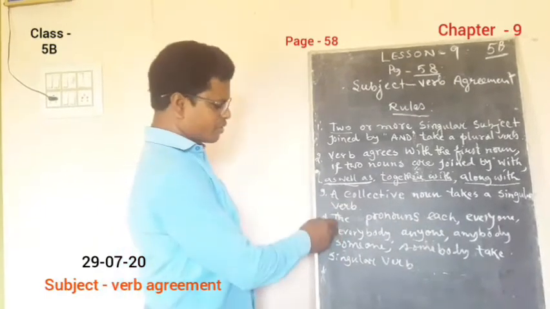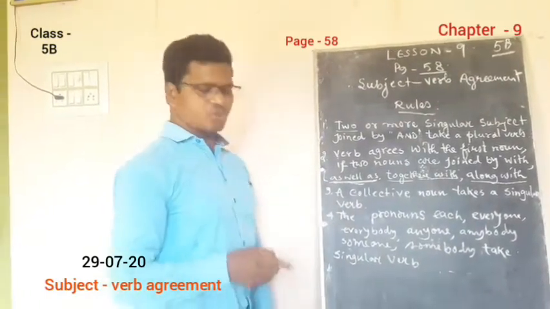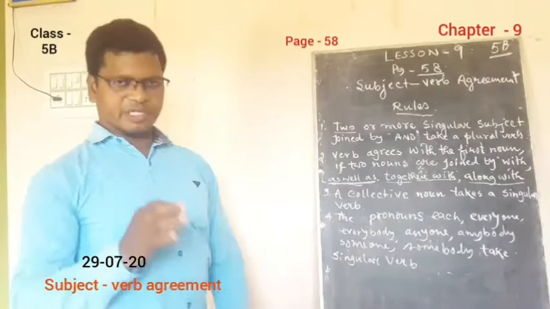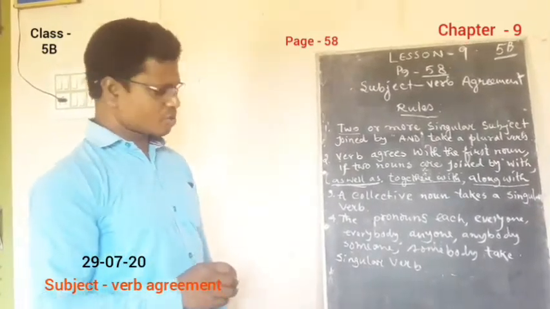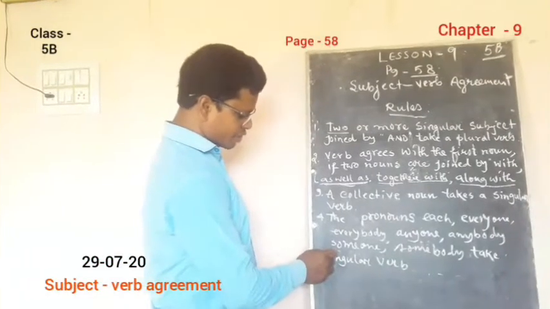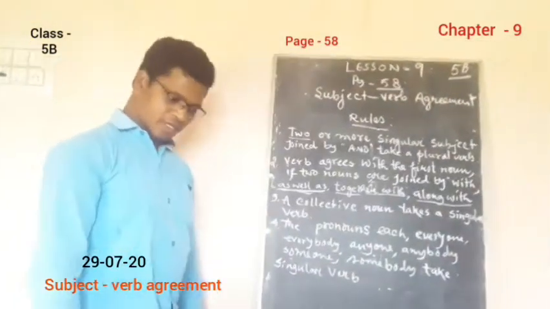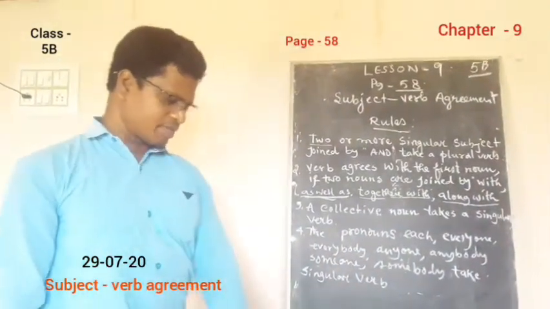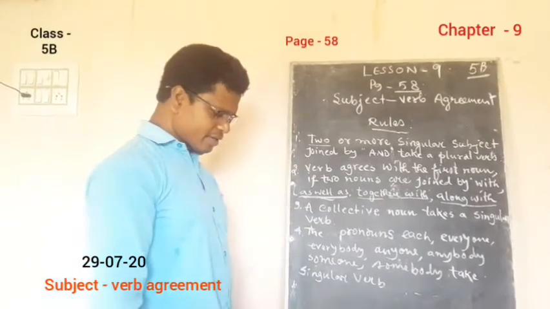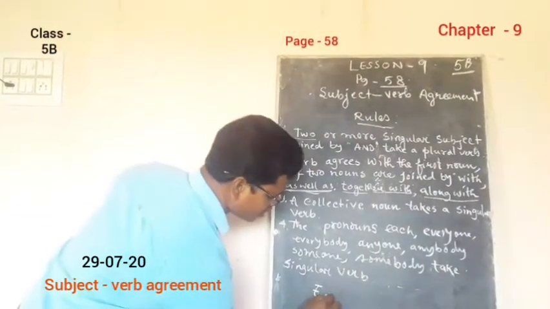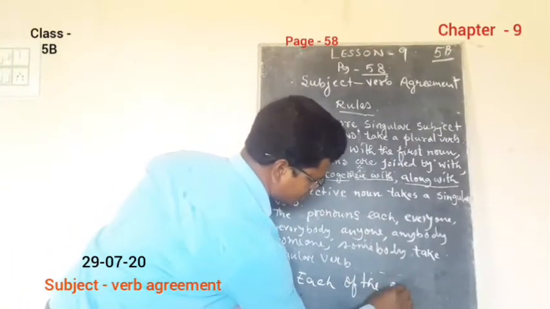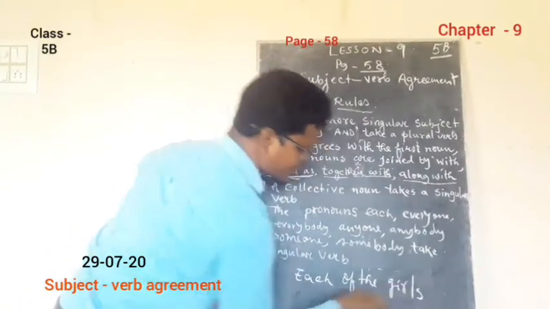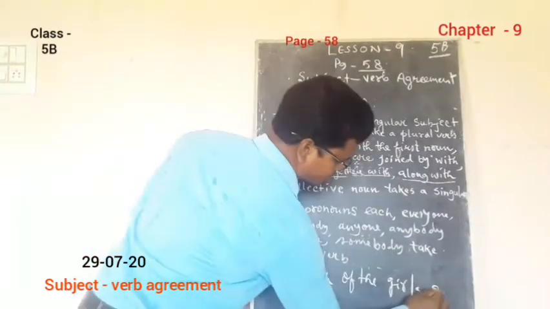You will have to see whether each, everyone, everybody, nobody, somebody, or any of these words are there or not. If they are present, then it will take a singular verb. Just remember that. Just like, each of the girls sings.